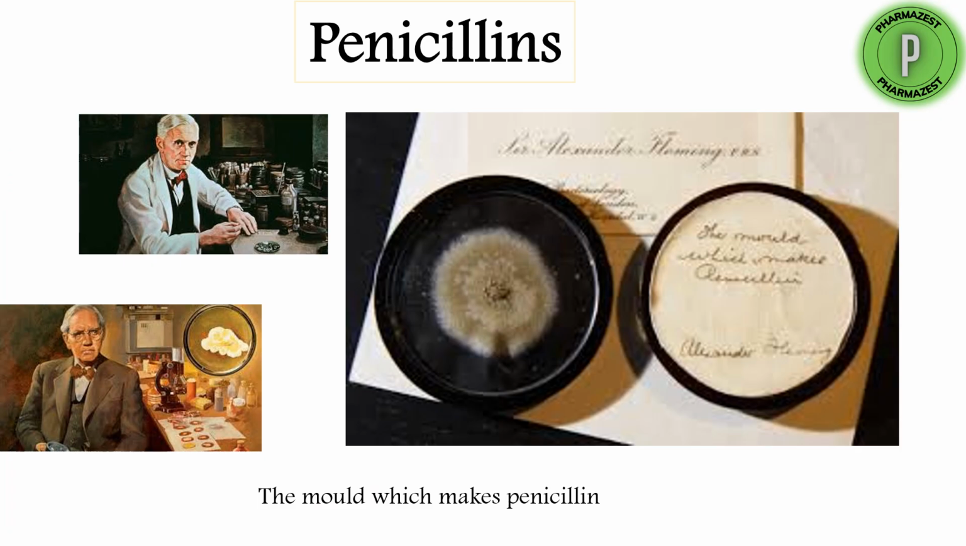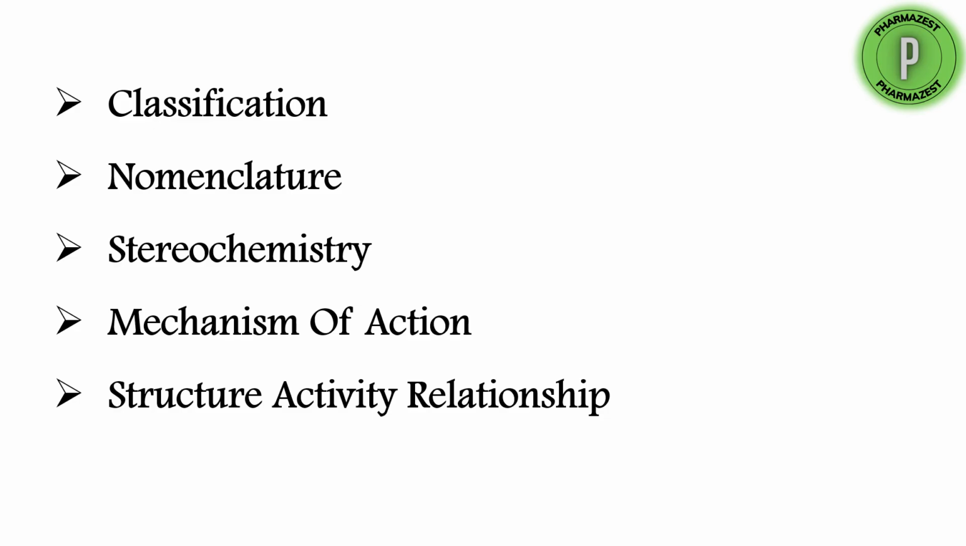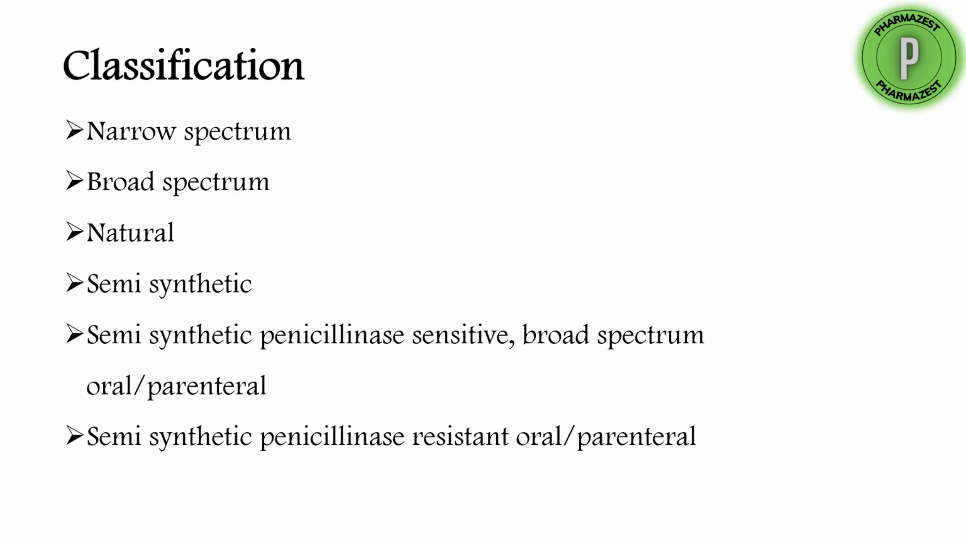Now let us see the different aspects of penicillin. As I said, he identified that this mold was growing and it inhibited the Staphylococcus bacteria. Now as per our BPharm syllabus, what are the different things that we have to study? The first is classification, nomenclature, stereochemistry, mechanism of action, and structure activity relationship.